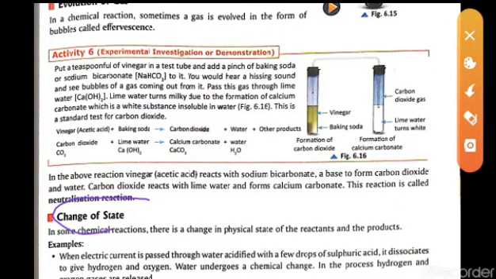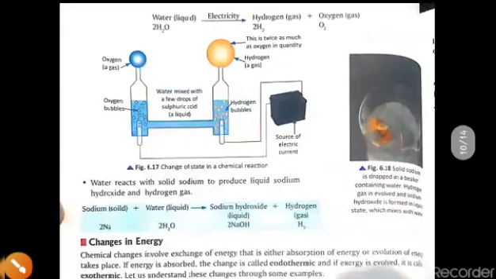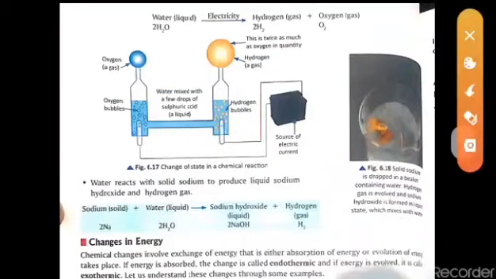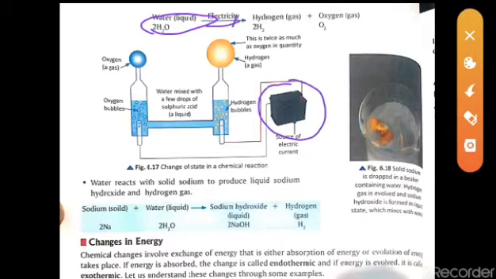Now here we have to see the change of state. For this we move to this diagram. When electricity is passed through water, the battery here is the source of electricity. This is the water, this is the water. So what will happen when electricity is passed?